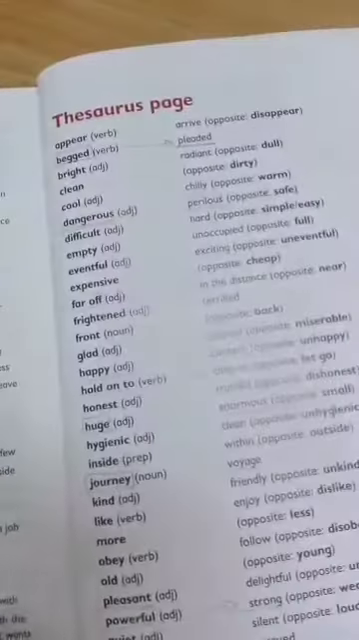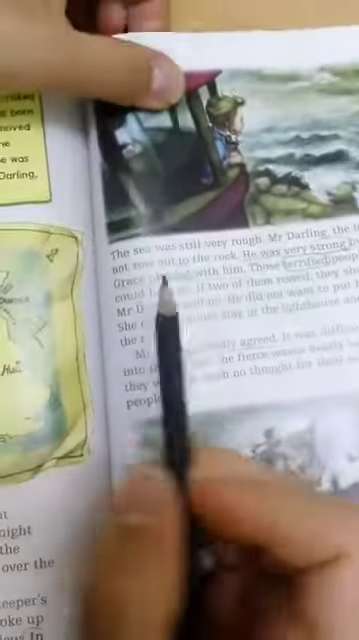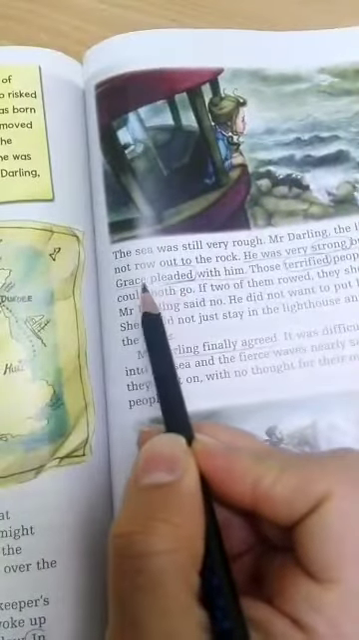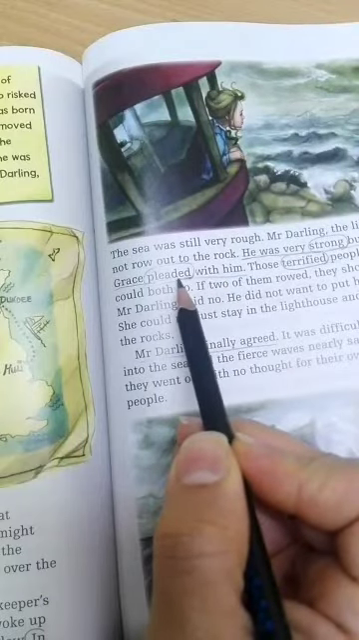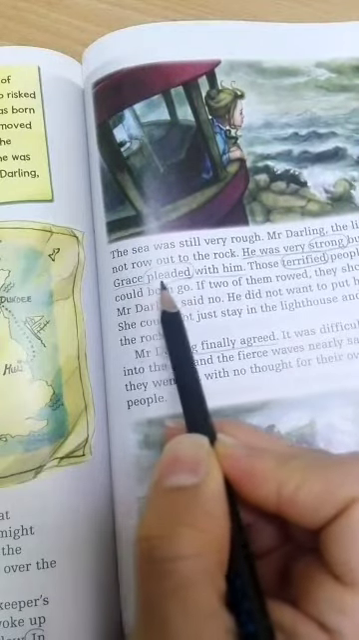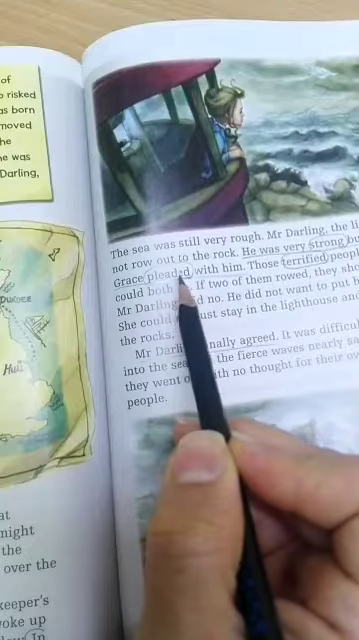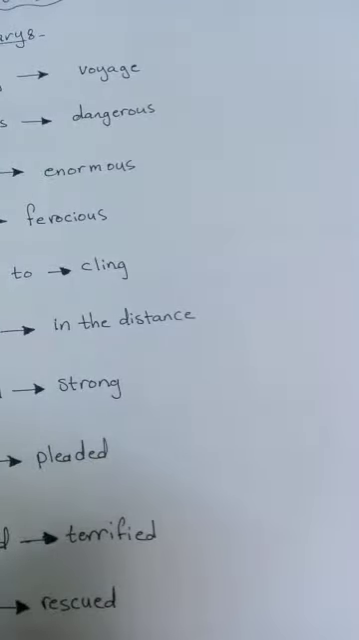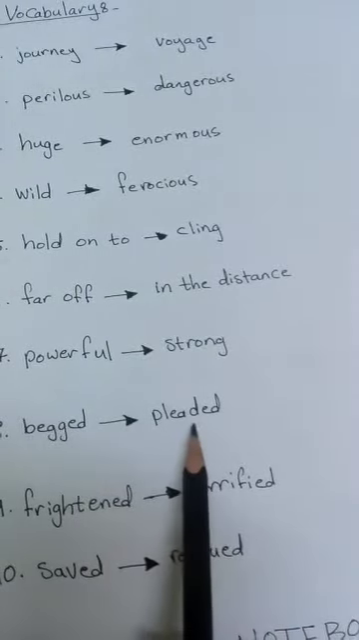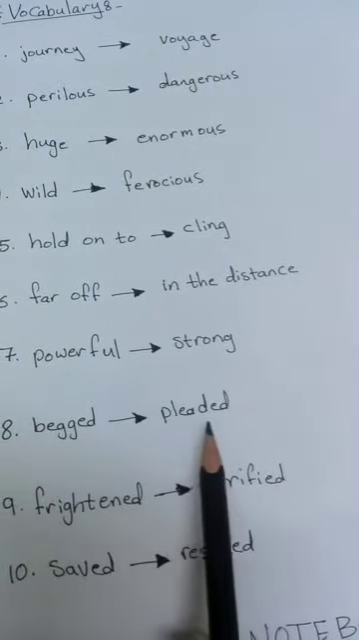Let's find it in the text. This is the word pleaded. Grace pleaded with him. So you can replace this word and say that Grace begged. So they are synonyms, and I've just written it here. Begged, pleaded. Okay, next one.